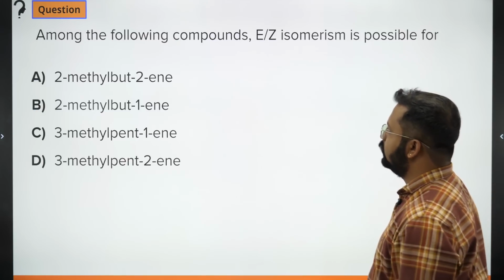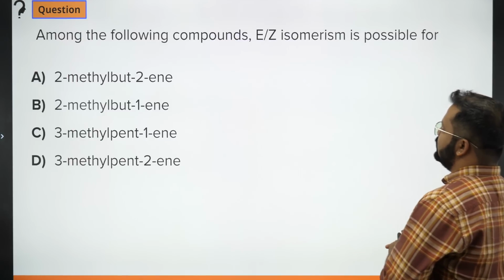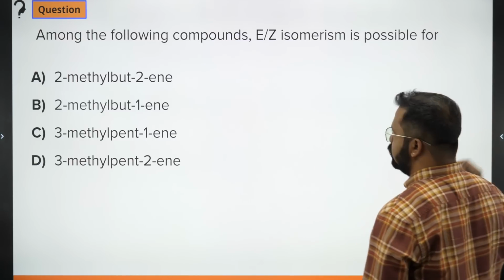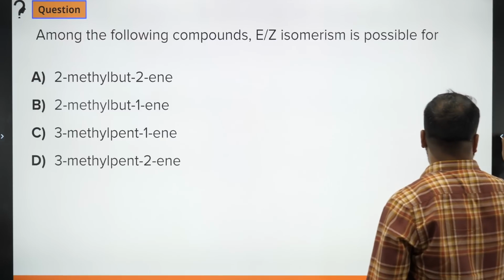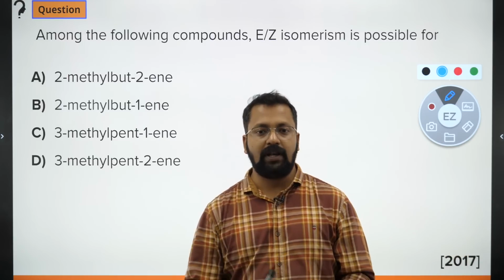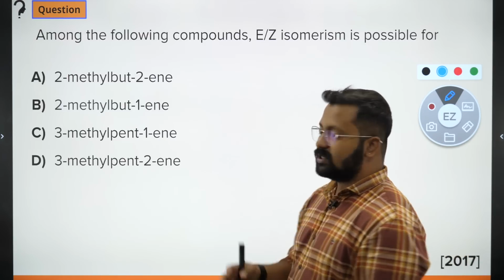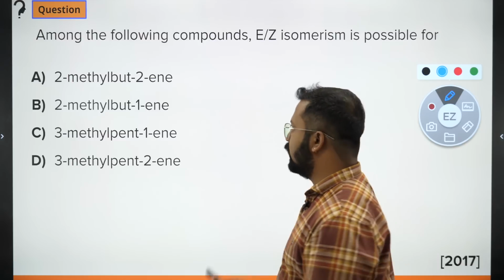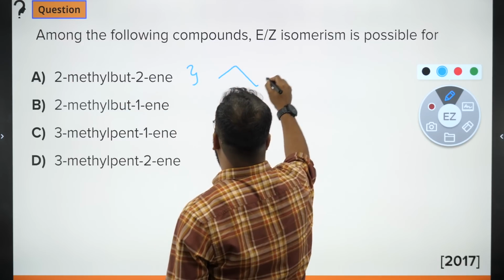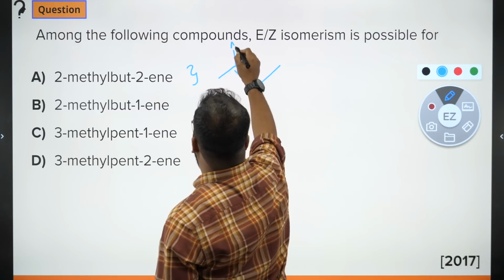So last question is this. Among the following compounds, EZ isomerism is possible for 2-methyl-butene. The EZ system of nomenclature is used for geometrical isomers or compounds which can show geometrical isomerism. So 2-methyl-butene, this is butene and there is Me.